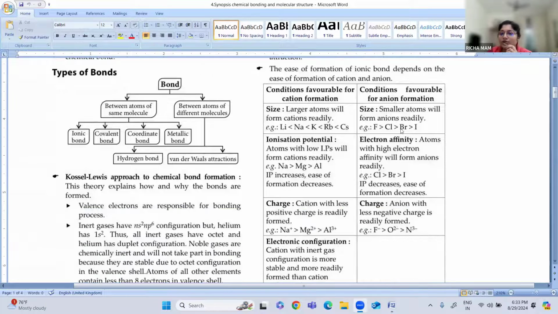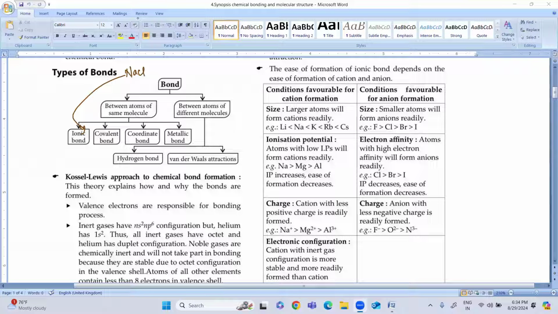Now, what is this ionic bond? Anybody knows what is the ionic bond? Yes, in ionic bond, what takes place? If I give you an example of an ionic compound, it is NaCl. Okay, NaCl. So what happens here? Transfer of electrons takes place. Okay, transfer of electrons takes place in the ionic bond.